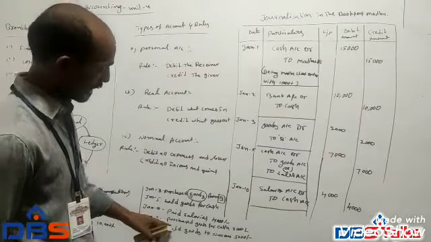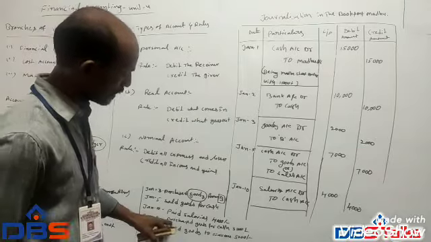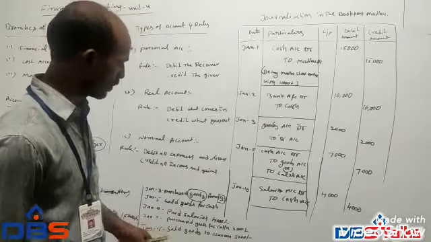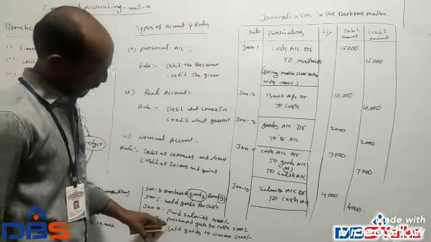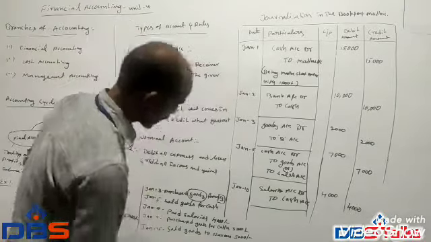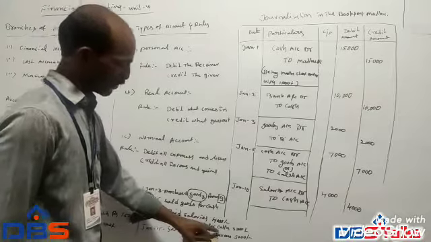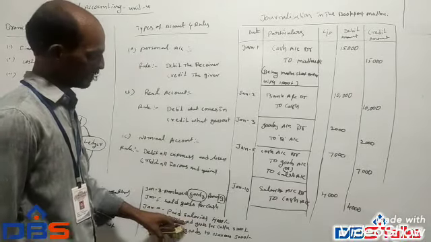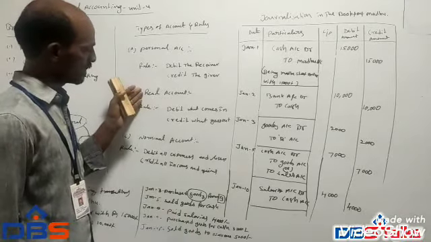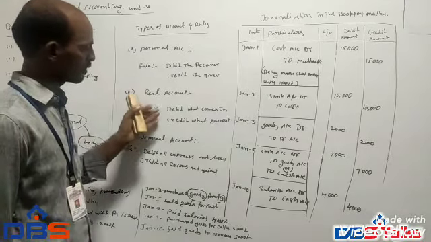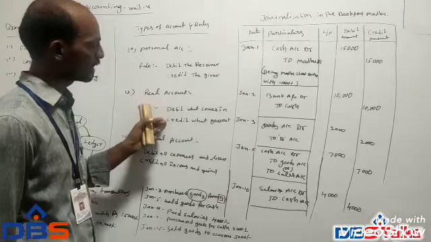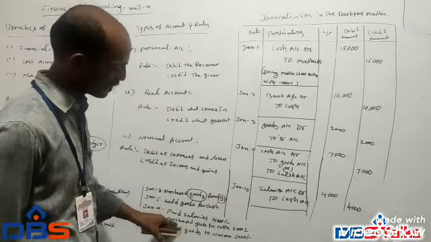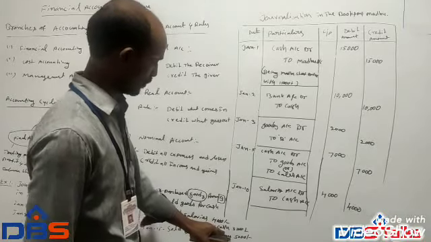Purchase goods for cash. This is a cash transaction. Purchase goods for cash, 3,000. Here cash goes out, goods come in. In this real account, what is the rule? Debit what comes in, credit what goes out. In this transaction, purchased goods for cash.